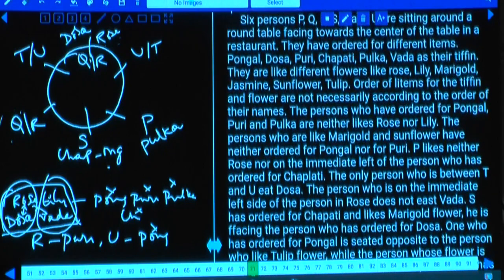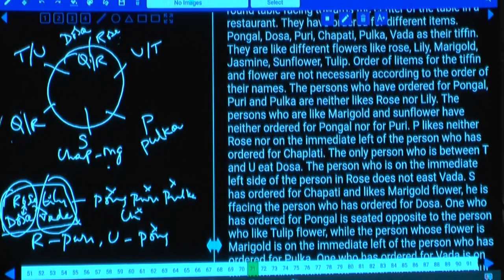If you have taken Q and R like this, then the persons who ordered for Pongal, Puri and Pulka neither like rose nor lily. The persons who like marigold and sunflower have neither ordered Pongal nor Puri. And marigold and sunflower is neither Pongal nor Puri. Then P likes neither rose,